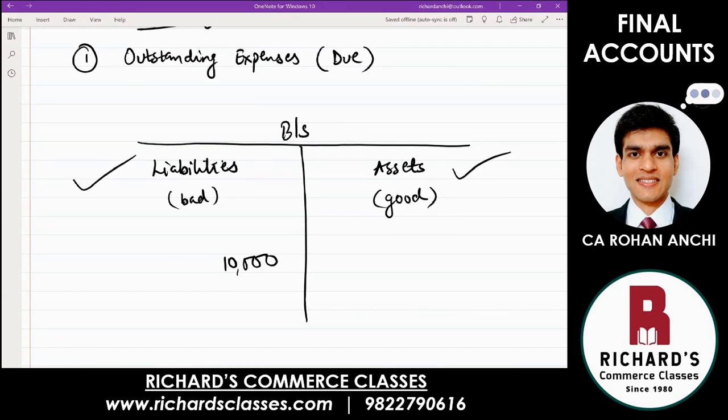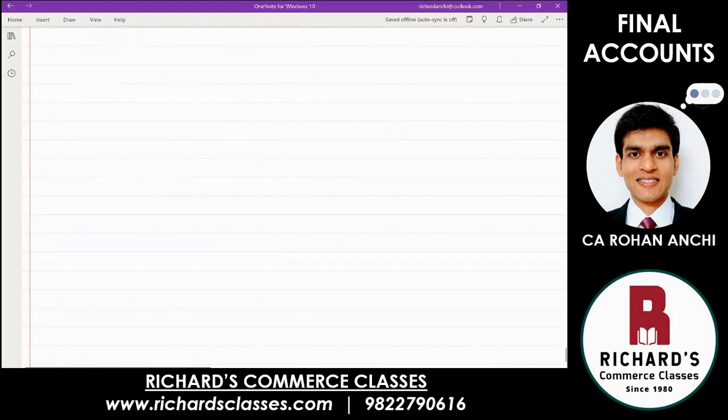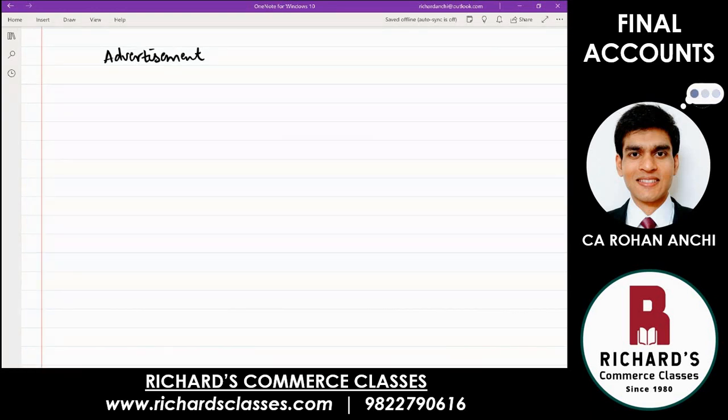Okay. Exactly opposite of this can be, what if you have paid extra? So let's take another example. Let's talk about advertisement. You have manufactured goods, but for the people to know, you need to advertise for your business. So you have hired an agency. Let's say you want to give an ad in the newspaper, and on the front page, you want the name of your product and all the details mentioned on the first page.